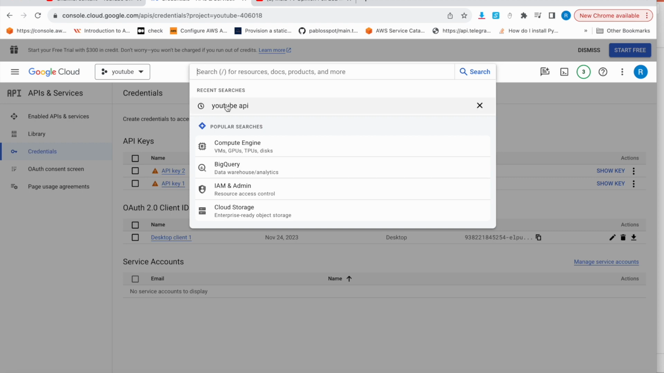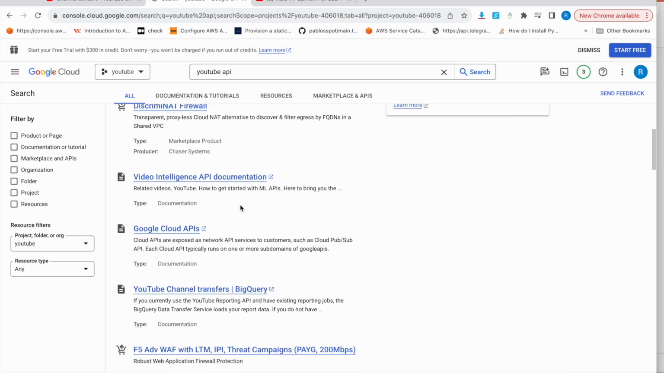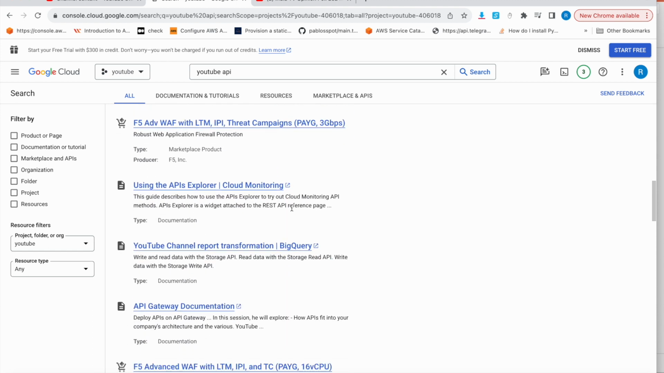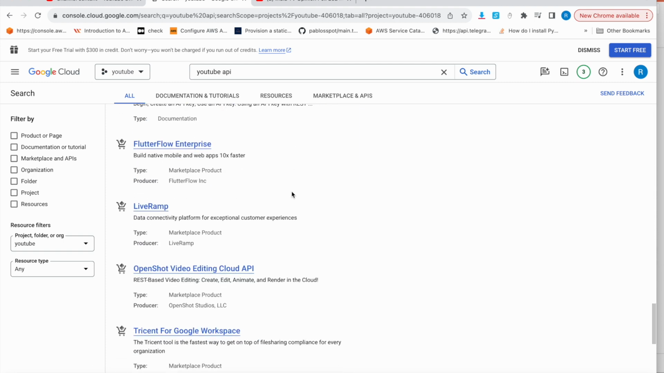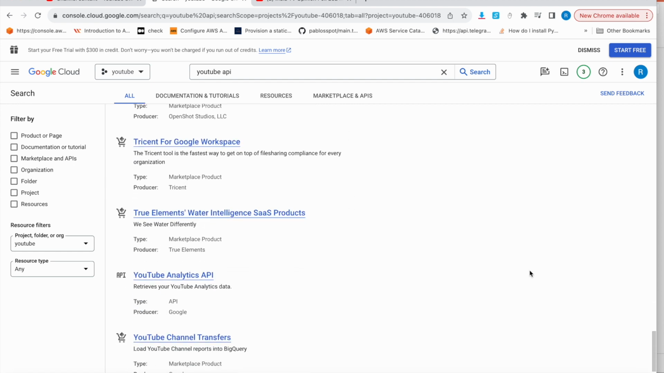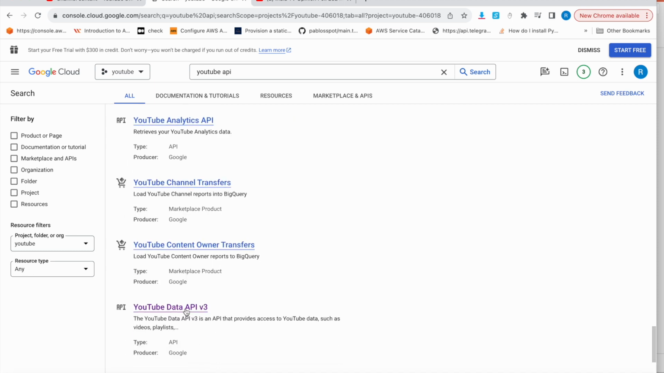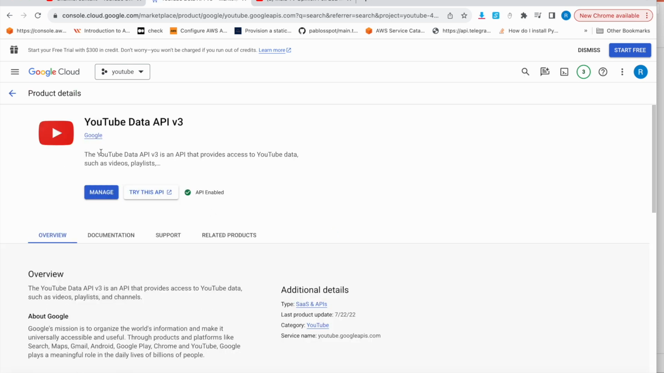If you search for YouTube API, you will be able to find YouTube API version 3. I'll show you here. Where is this? Let me show it. I don't know why this is not coming. Maybe load more. Yes. So you have to click on this, and it's already enabled for me. I already enabled it, right?